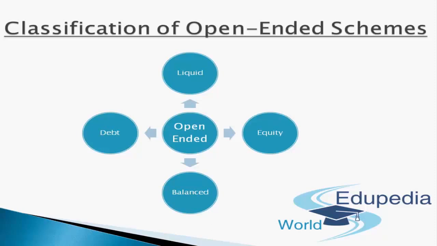So for older people, it is better to invest in open-ended schemes relating to liquidity and debt. For aggressive investors like young people, it is always recommended to go for equity and liquid. And a person who has already settled with a family is always recommended to go for a balanced portfolio in terms of open-ended schemes. So there they can have the benefits of debt, liquid and equity portions simultaneously.